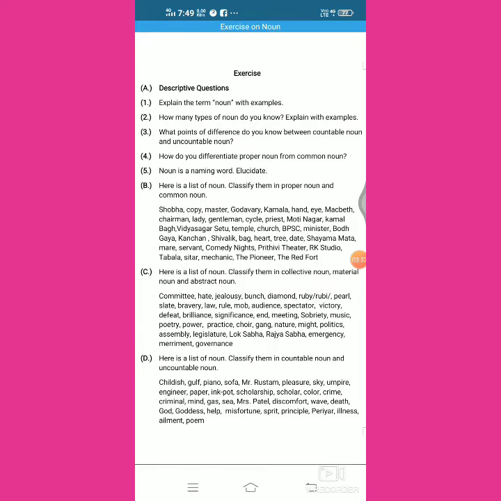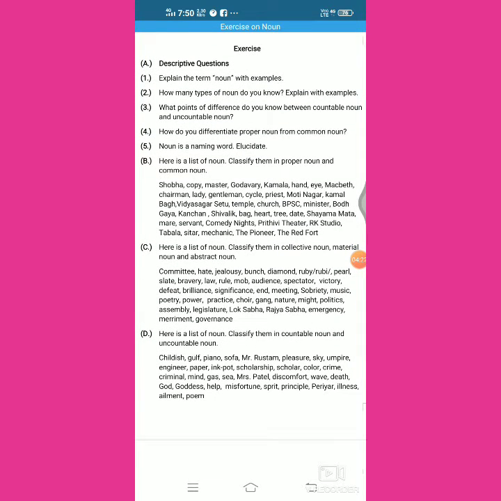So we can say that common noun and collective noun are countable nouns because we can count them. For example, we can count roads, plants, trees, buffalo, but we cannot count beauty, smartness, boredom, and so on.